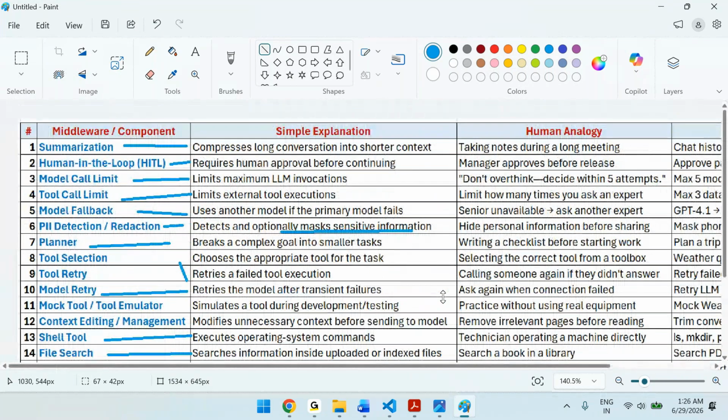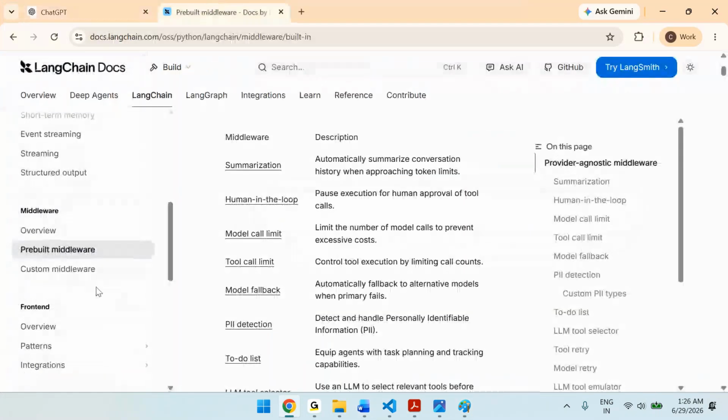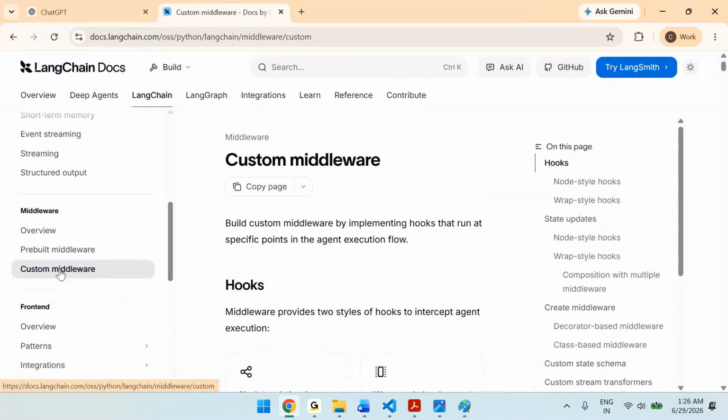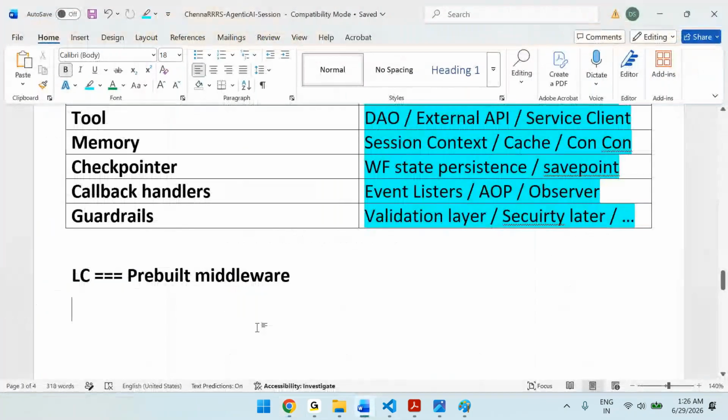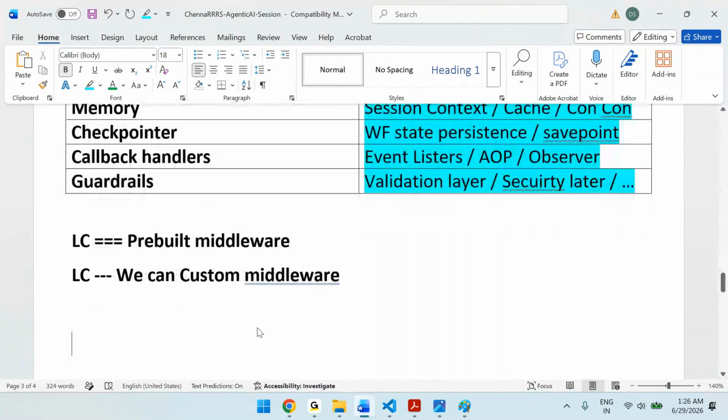So like this, we have lots of predefined middleware components. We can use these, or we can also write our own middlewares. That's why if we go here, custom middlewares, we can write our own middlewares. This is what we need to start our journey. So in LangChain, we can build custom middlewares, which means we can implement them. We can write custom middlewares.